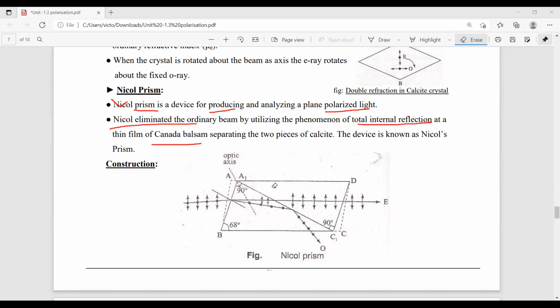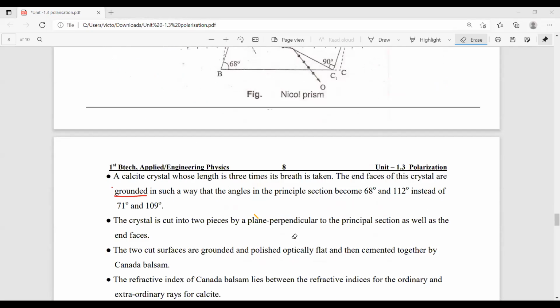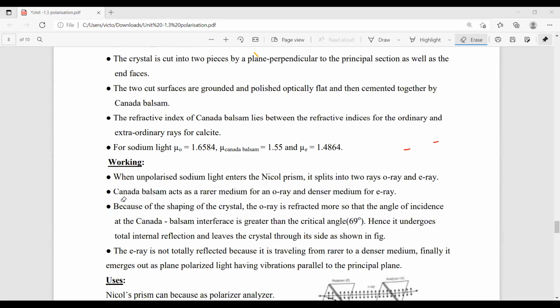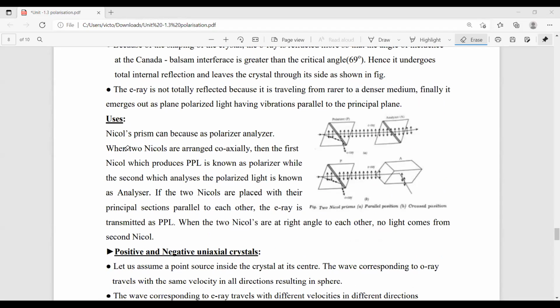That means the construction is very important in the Nicol prism. We separately collect the E ray and O ray here, but in double refraction it is not so. This is only because of Canada balsam. And next, the final one is uses. What is the use of this Nicol prism?